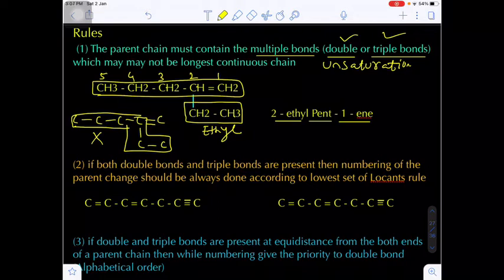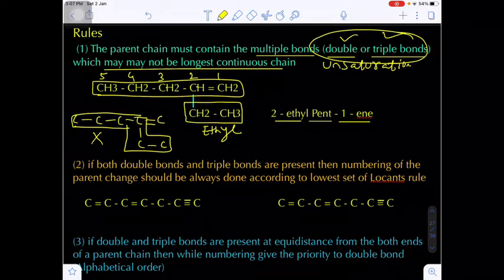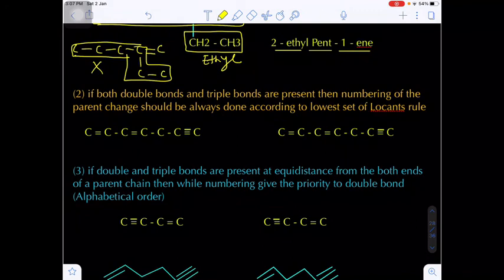Still we should not consider the longest chain here, because in the longest chain there is no unsaturation. The longest chain may or may not be the parent chain, but the condition is that the parent chain should include what? Multiple bonds. Are you getting my point? Now the next point.